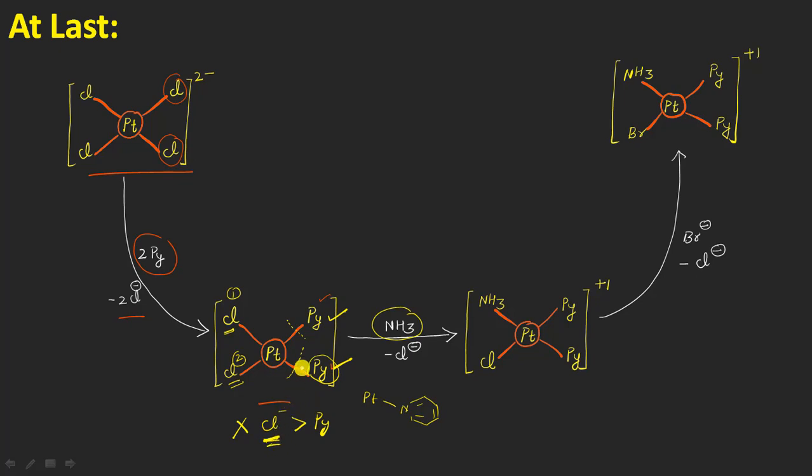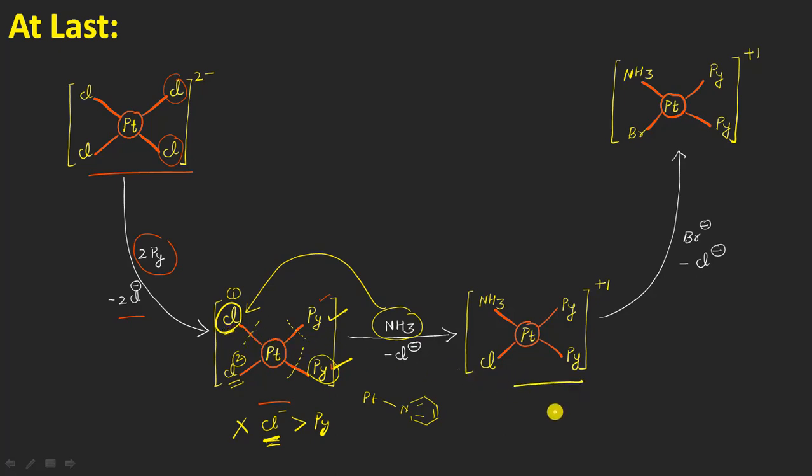Instead of this thing happening, what will happen is that the cleavage of the platinum and the chloride bond will take place. Let us say it is this bond here, right? Because the platinum and the chloride is actually a weak bond and more labile, right? So the incoming nucleophile will be coming and attacking and occupying this position here in place of this chloride, resulting in the formation of this kind of intermediate.